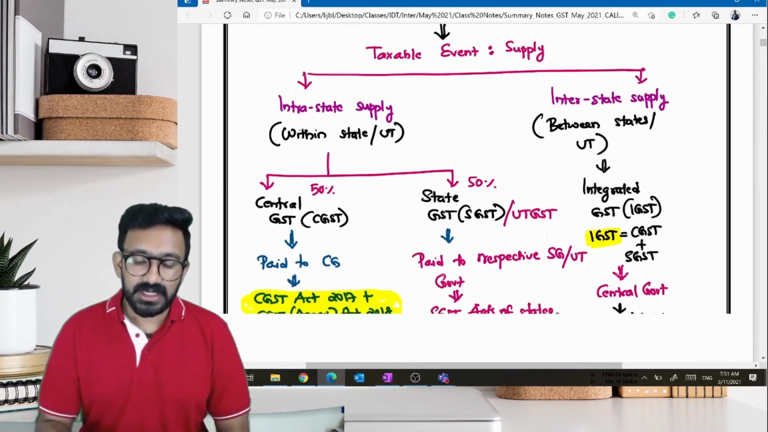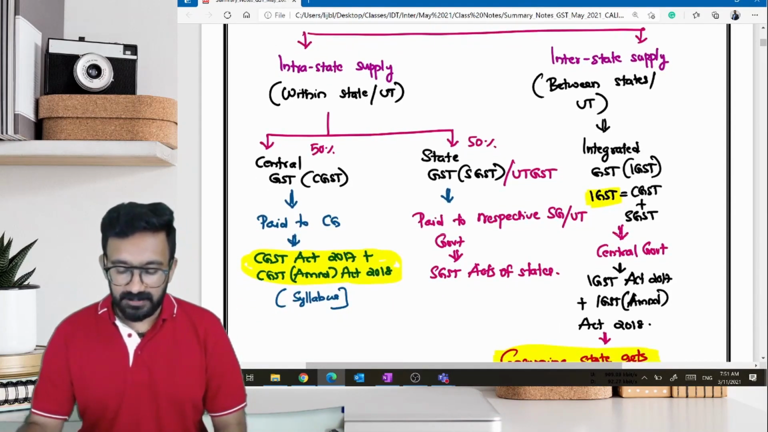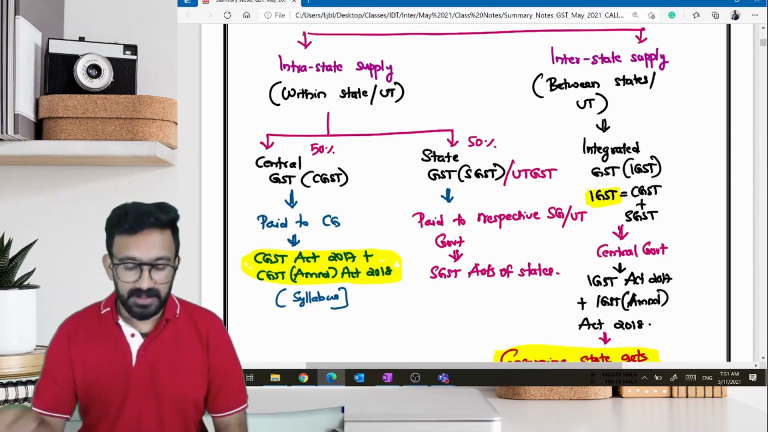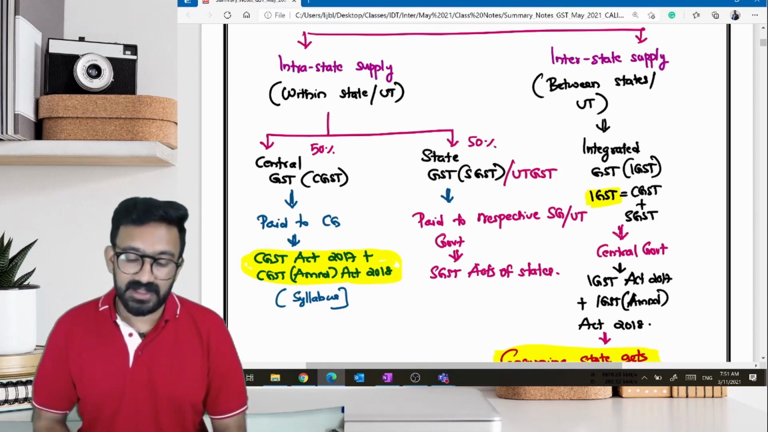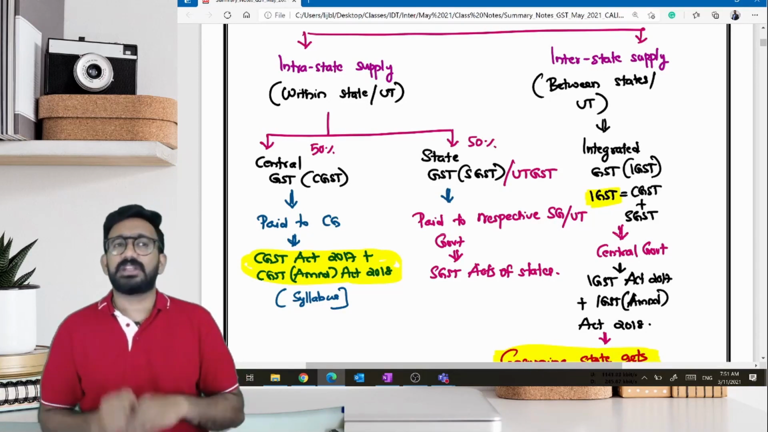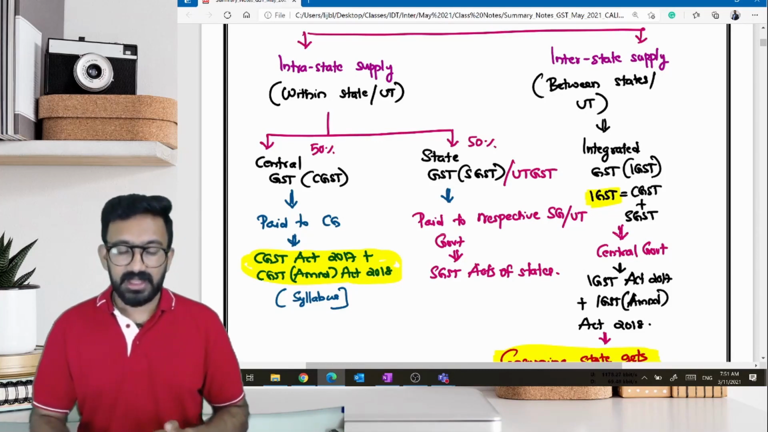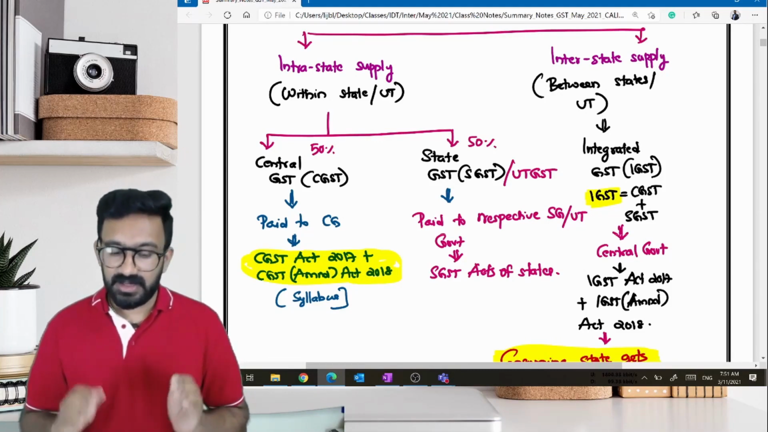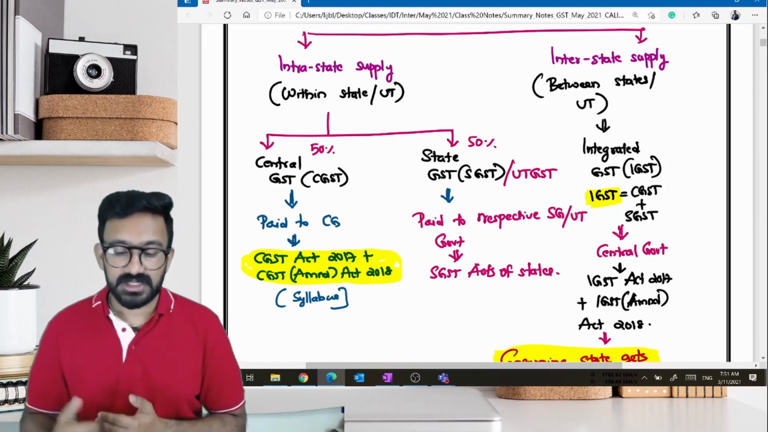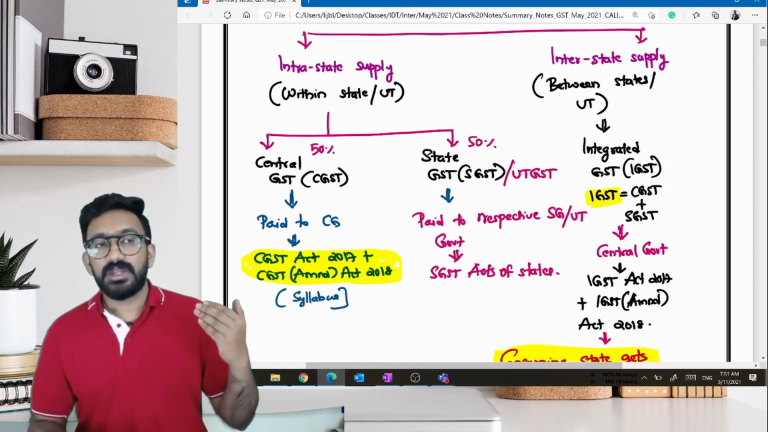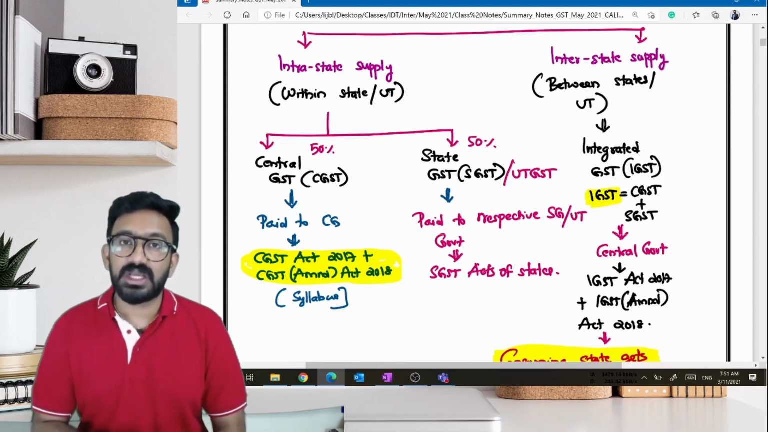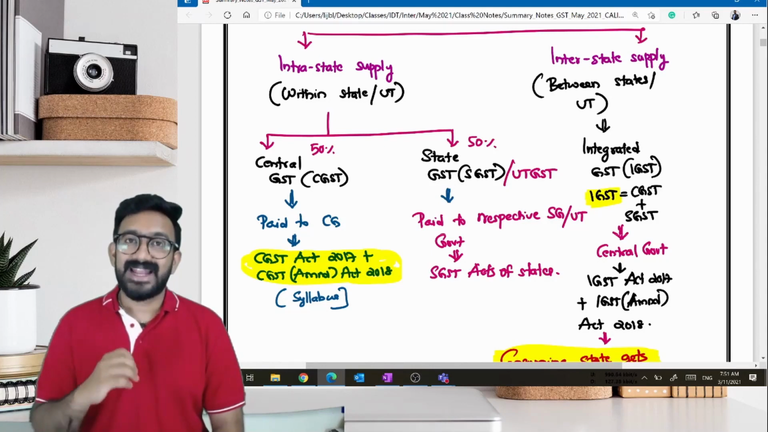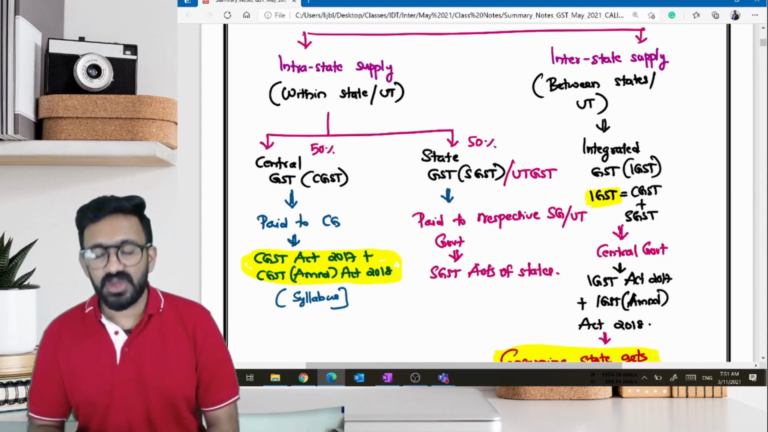Now, what do you mean by intrastate supply? Intrastate supply means the supply that is happening within the state or union territory. And interstate supply means supply that is happening between the states or union territory. For the time being, you understand that supply will be called intrastate supply when it is within the state, and it will be called interstate supply when it is between the states. So in dual GST model, instead of collecting one tax, in intrastate supply, we are going to collect two taxes. One is central GST, another one is state GST or union territory GST.